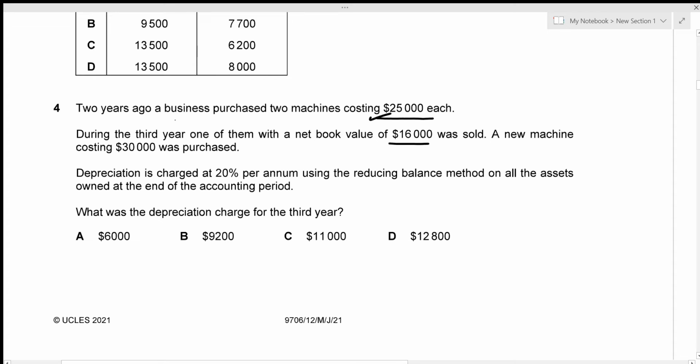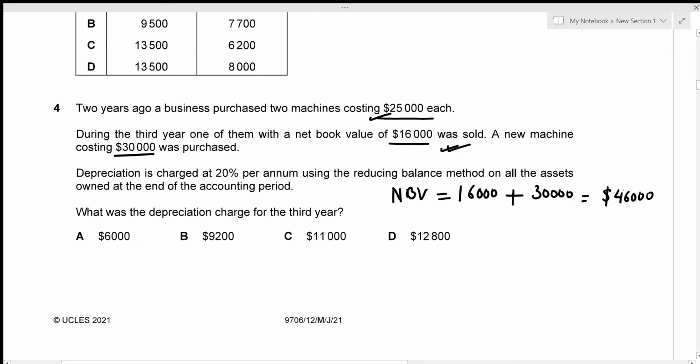Now we have a new machine costing 30,000 that was purchased. So this is an addition, right? Okay, let's calculate the net book value on the third year. So I'm just going to write NBV. We have 16,000. One of the machines is already sold, right? So we should not be including that value. We should only be including one of the 16,000s, and the other machine is actually sold, so it does not come under our assets now. And then we also purchased a new machine which cost 30,000. So we're just going to add it, and then the total net book value will be 46,000 actually.